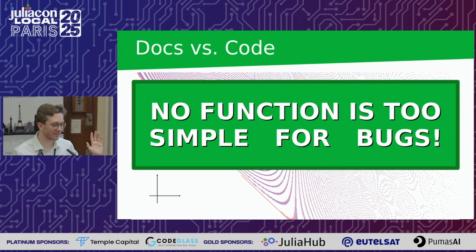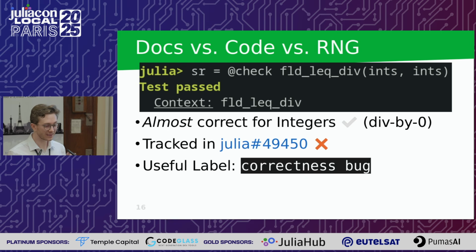So I guess we can reasonably say that a simple function does not mean a bug-free function. So maybe we should look at some things more closely. And this function in particular is luckily already well tested, and this is already a known bug, so I haven't revealed anything that's unknown so far. It's unfortunately difficult to fix because for some divisions you need higher precision, and in some cases to get that precision you would potentially have to go to BigFloat, which is a big performance loss as well.